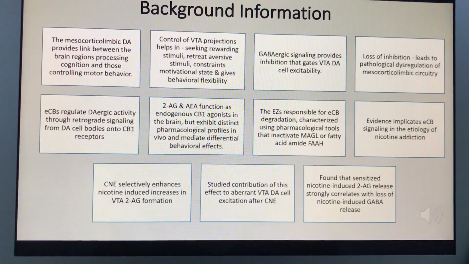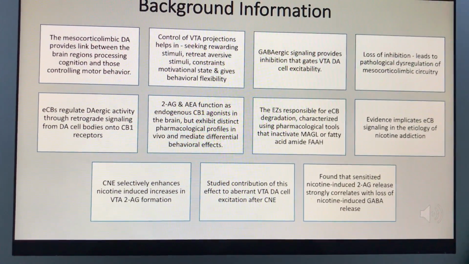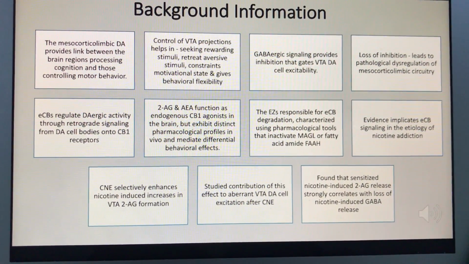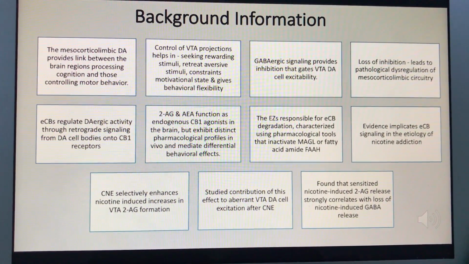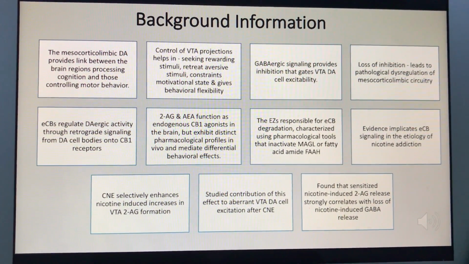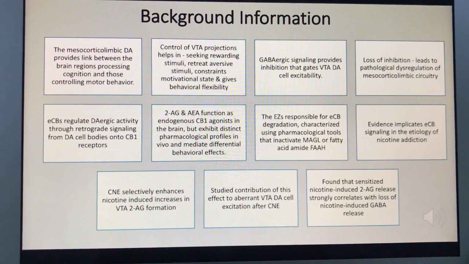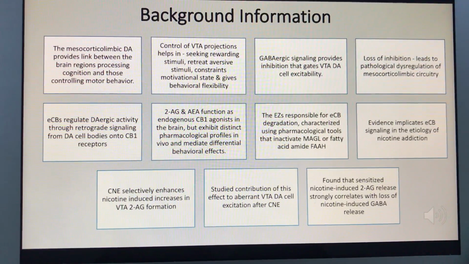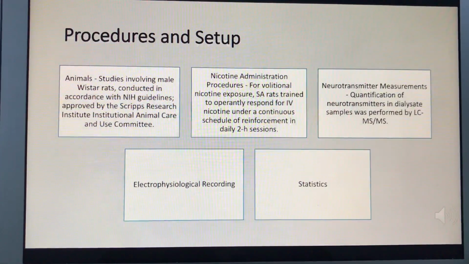Chronic nicotine exposure selectively enhances nicotine-induced increases in ventral tegmental area 2-AG formation. We hence studied the contribution of this effect to aberrant ventral tegmental area dopaminergic cell excitation after chronic nicotine exposure. And we found that sensitized nicotine-induced 2-AG release strongly correlates with the loss of nicotine-induced GABA release.